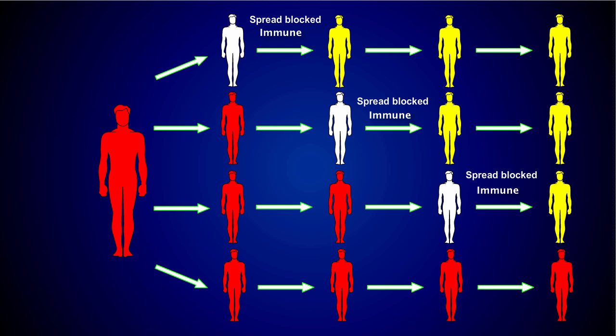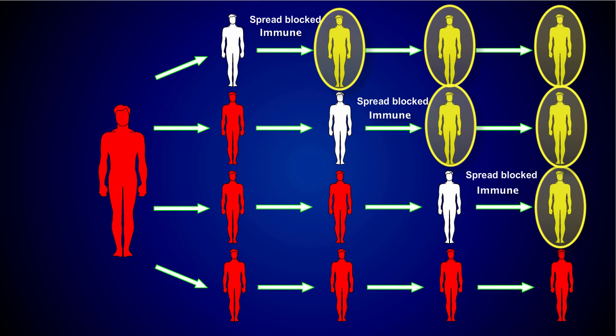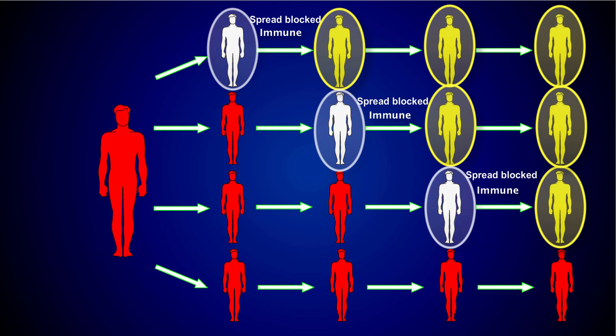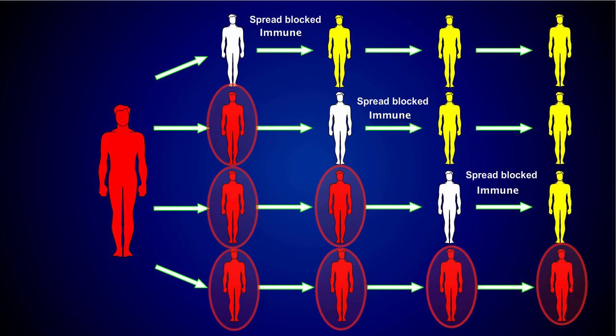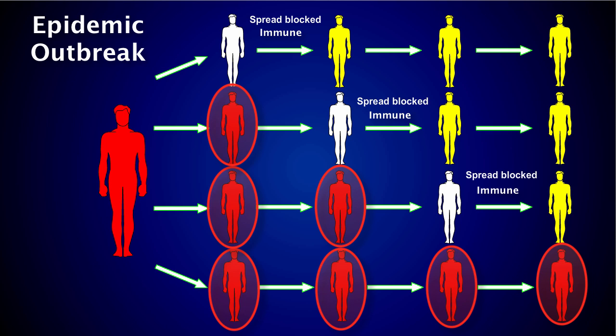Now the outbreak's run its course, but look at the results. 6 individuals were prevented from even coming into contact with the illness thanks to the few who were immune. They broke the chain of infection. However, 7 individuals did come down with the illness, more than were protected. This would be considered an epidemic outbreak. If this illness were a fatal one, almost half of the population would have died.